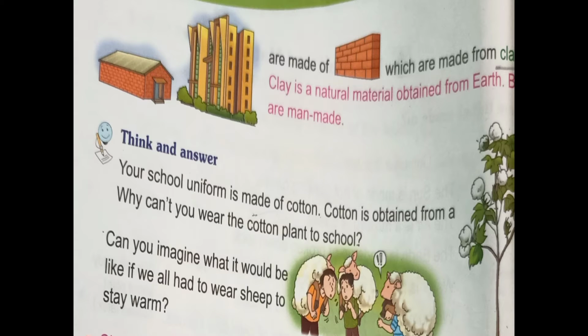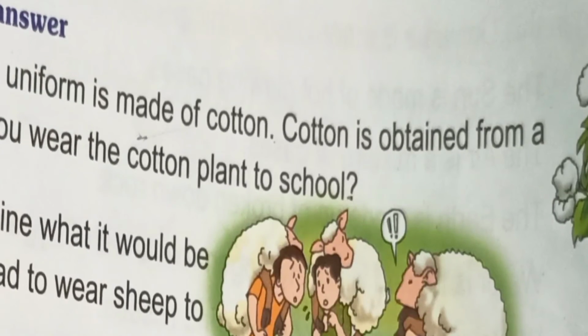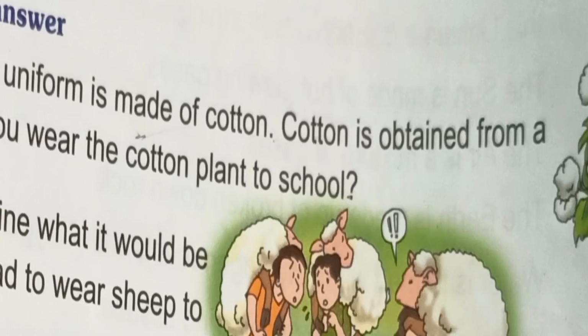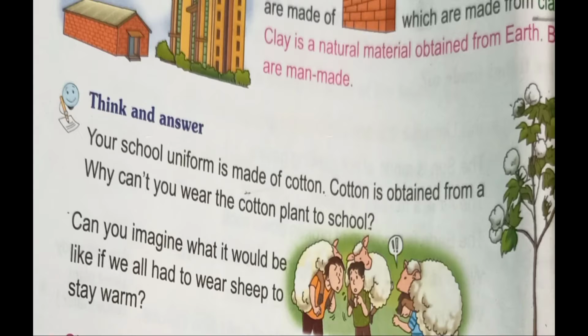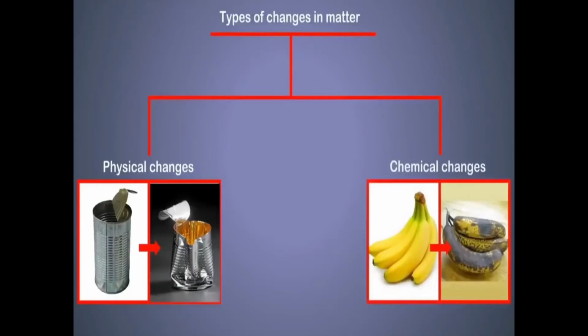Observe in this picture how the children are looking. They are holding sheep to protect themselves, to stay warm. Is it possible always to carry sheep along with us? No. So we wear sweaters and scarves, and we use woolen rugs. All this wool we get from the sheep.